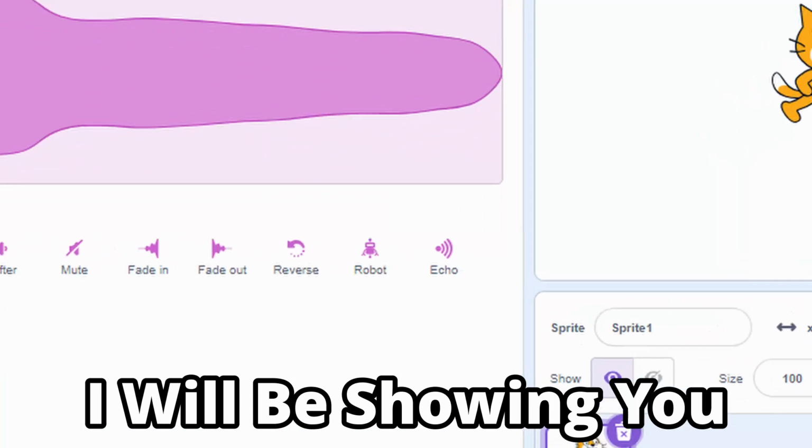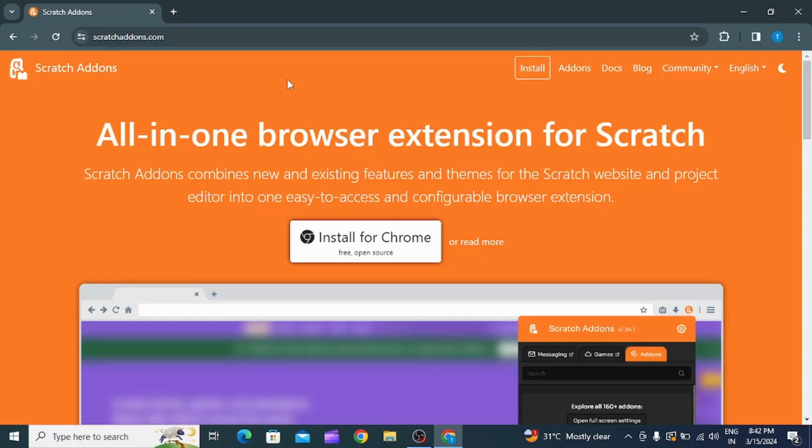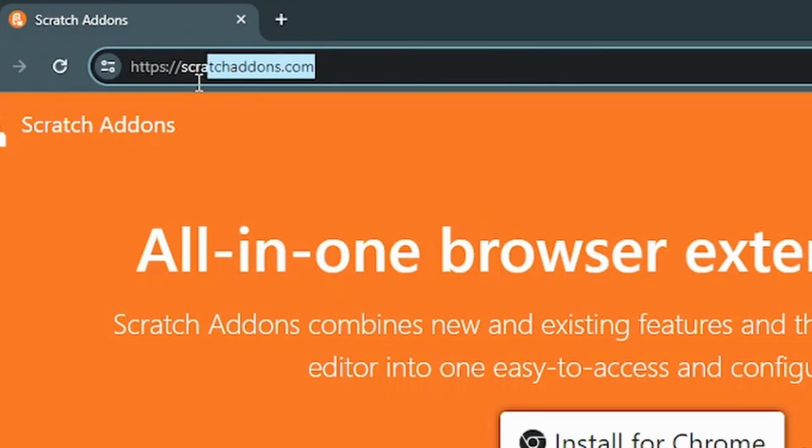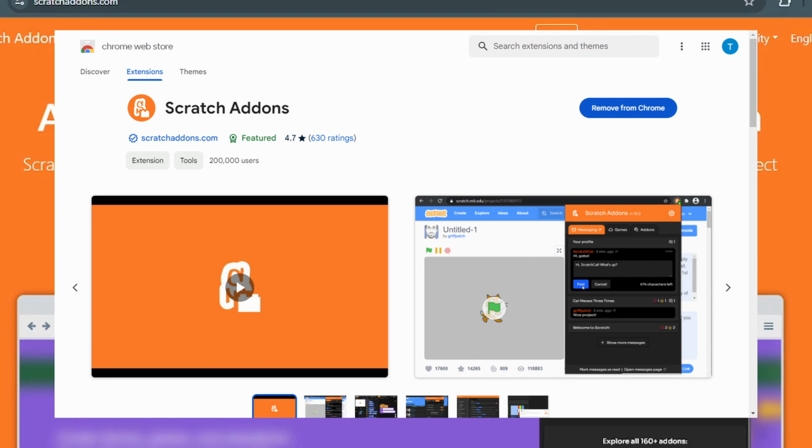In this video, I will be showing you how you could get echo effect in Scratch. So let's start. To start off with, first go to this link and then install it for Chrome. So we are basically installing Scratch add-ons, which is basically a Chrome extension.